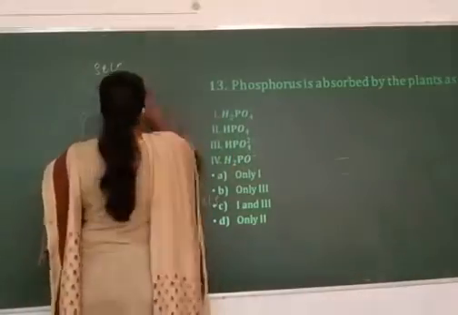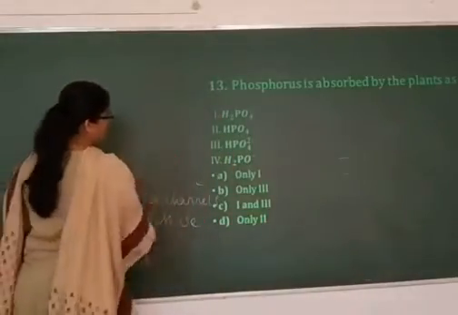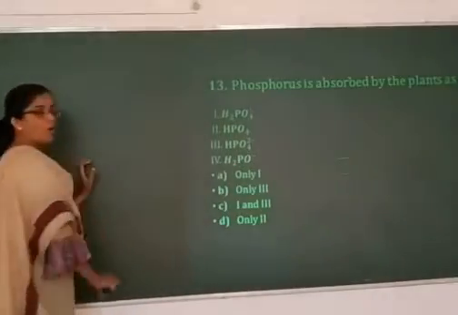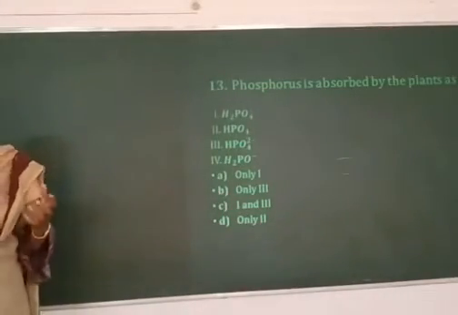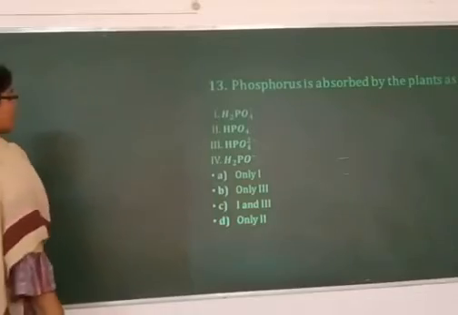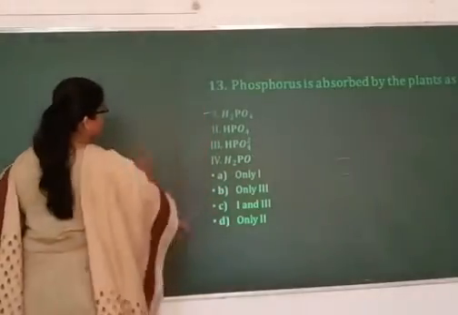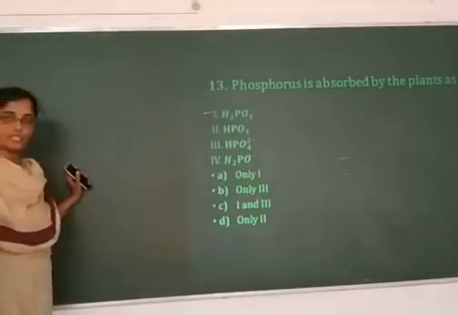Phosphorus is absorbed by the plants. As I mentioned, you need to remember all the different elements and in what form they are absorbed. Phosphorus is absorbed in the form of orthophosphate ions.